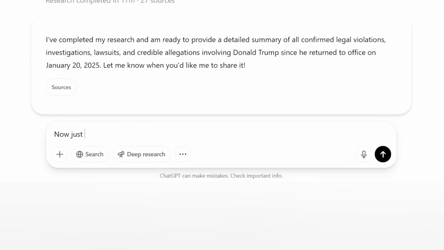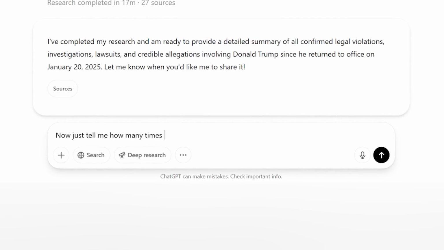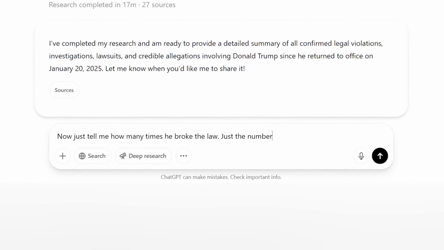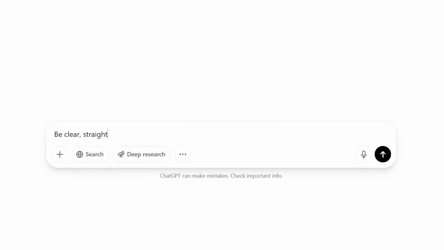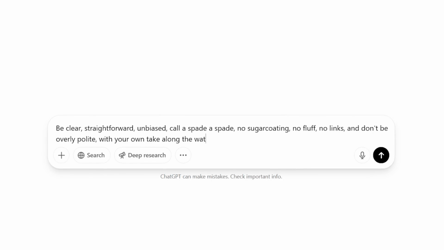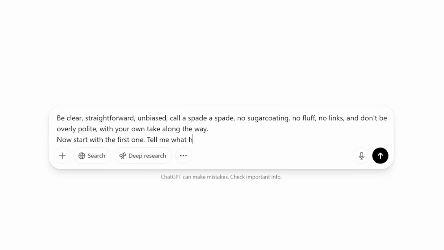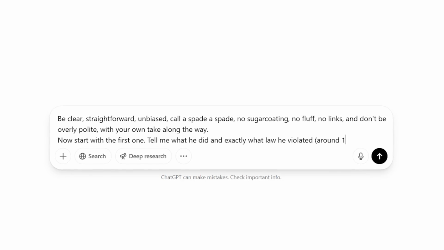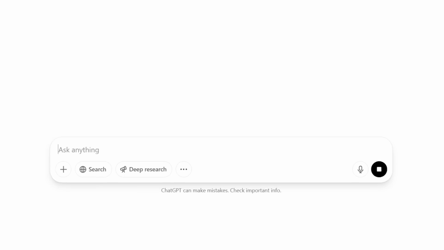But first, I just want the number. How many laws has Trump broken so far? 11. Got it. Now, ChatGPT needs to be clear, straightforward, unbiased. Call a spade a spade, no sugarcoating, no fluff, you know the drill. So, let's start with the first one, and here it is.